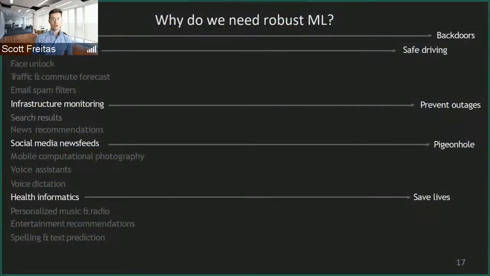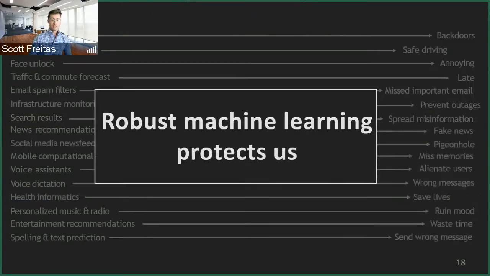So this brings us to why do we need robust machine learning? So for cybersecurity, this can be things like preventing backdoors. For autonomous vehicles, it's for safe driving. Infrastructure monitoring to prevent outages. Social media newsfeed to prevent pigeonholing. And health informatics for even saving lives. The key here, though, is that robust machine learning protects us.